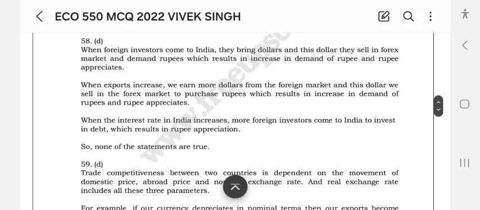When exports increase, we earn more dollars. When foreign investors come to India, they bring in dollars, and these dollars they sell in the forex market and demand rupees, which results in an increase in demand of rupees and rupee appreciation.